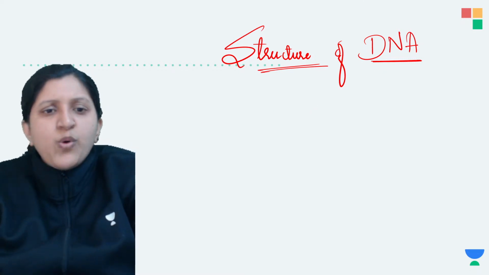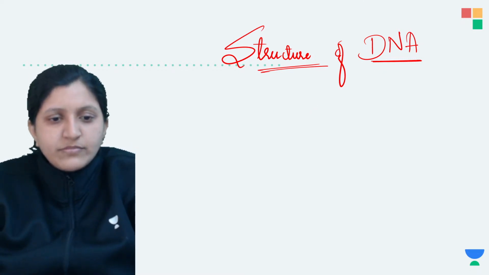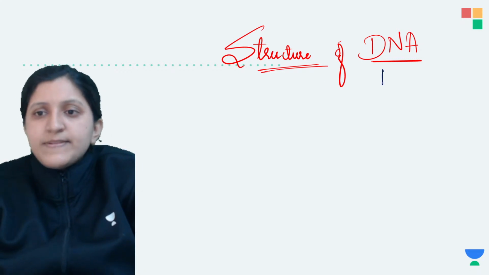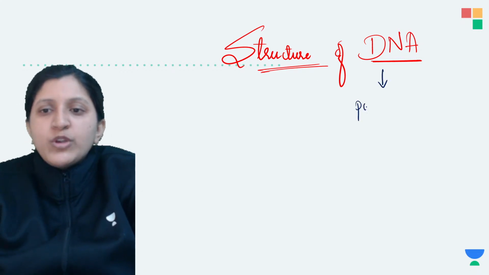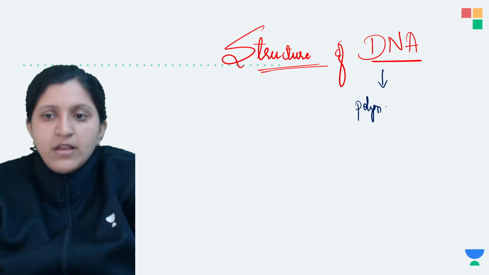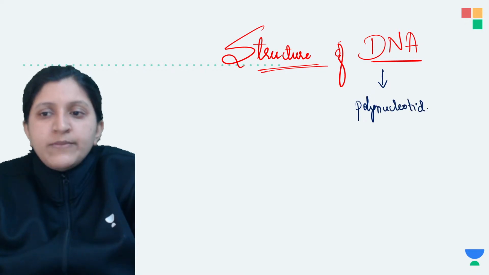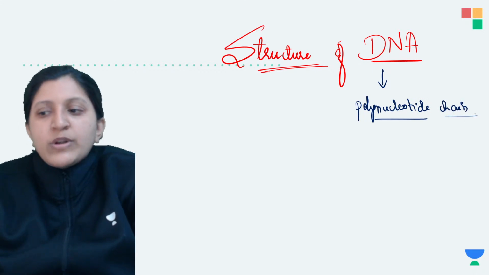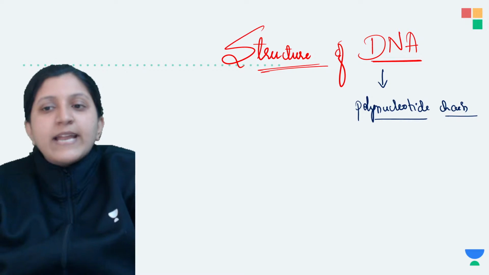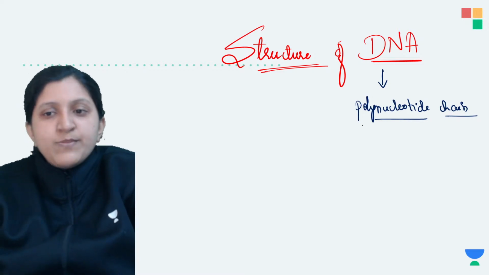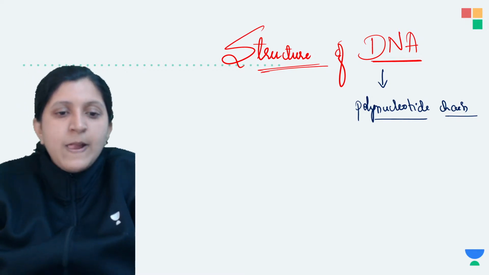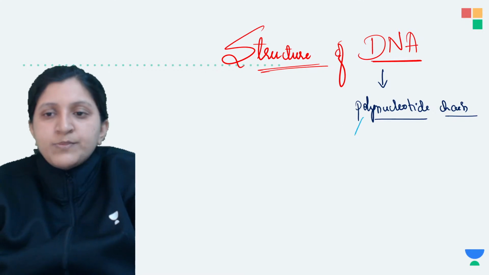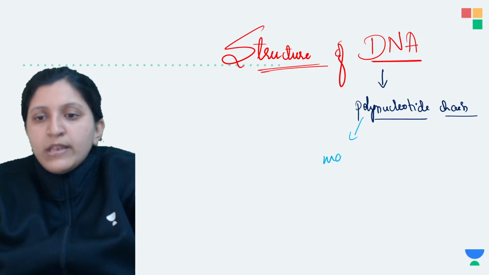So DNA is what? Anybody? DNA is basically a polynucleotide chain. So what does this polynucleotide chain consist of? The meaning of poly is many. So many nucleotides are there.